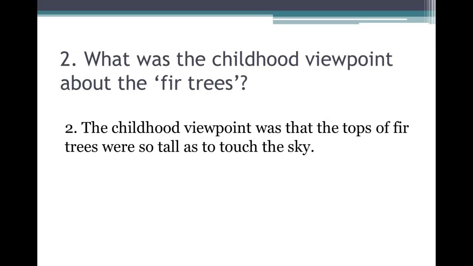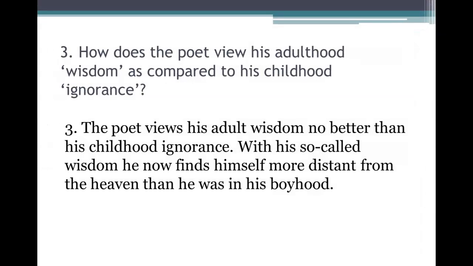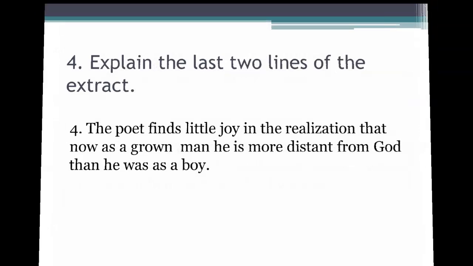What was the childhood viewpoint about the fir trees? The childhood viewpoint was that the tops of fir trees were so tall as to touch the sky. How does the poet view his adulthood wisdom as compared to his childhood ignorance? The poet views his adulthood wisdom as no better than his childhood ignorance. With his so-called wisdom, he now finds himself more distant from the heaven than he was in his boyhood.